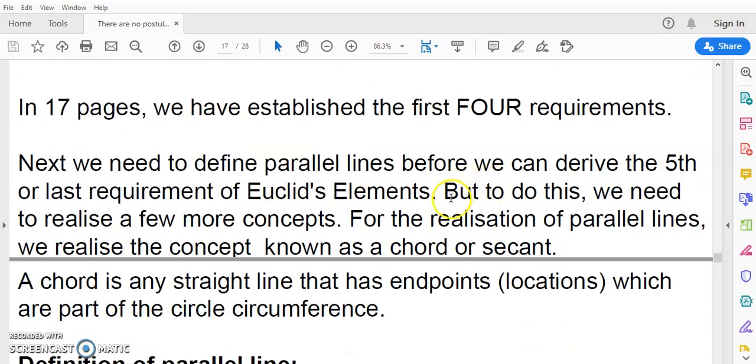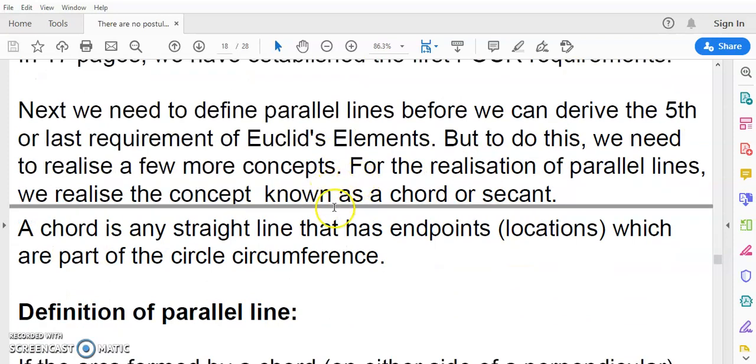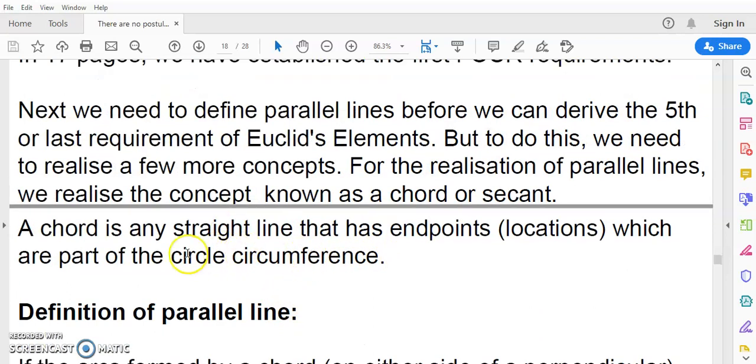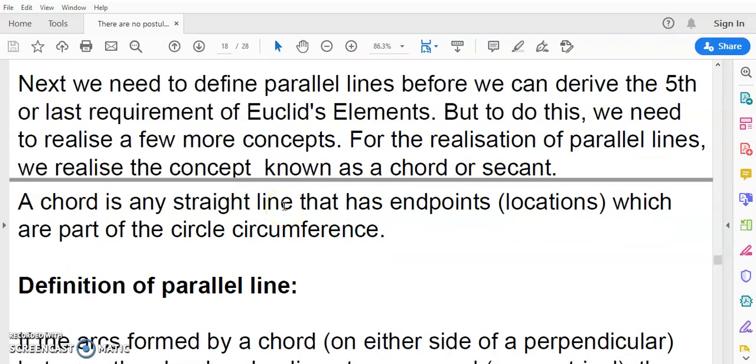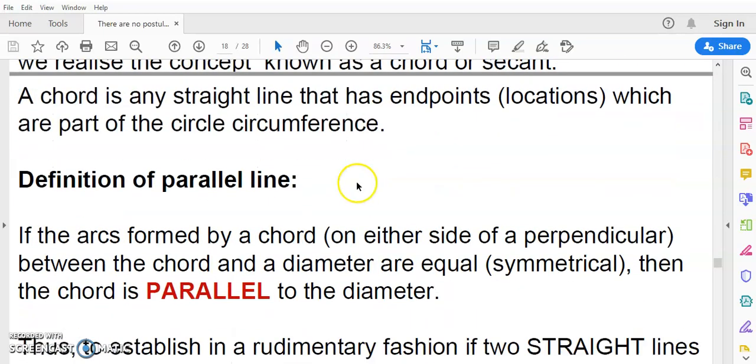And I don't have time to get into the fifth one, but even before we get to the fifth one, we're going to establish parallel line. And I'm going to let you think about that. I'll deal with that in the next part. But so far, we've established the first four requirements. And we're going to have to establish parallel lines as well before we get to the fifth postulate.